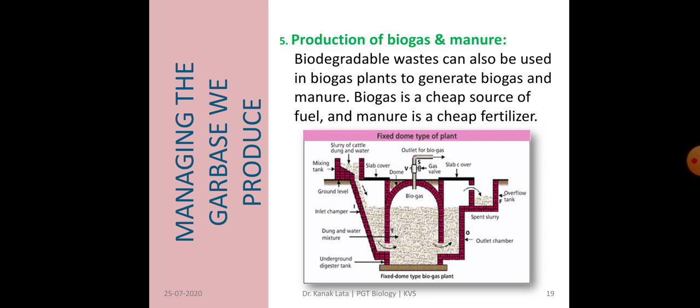Last one is production of biogas and manure. Biodegradable wastes like cow dung etc. can be used in a biogas plant to generate biogas and manure. Biogas is a cheap source of fuel and manure is cheap fertilizer. Here you can observe the dome shaped biogas plant.